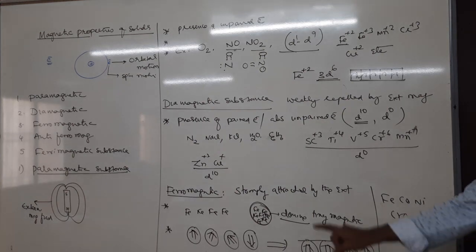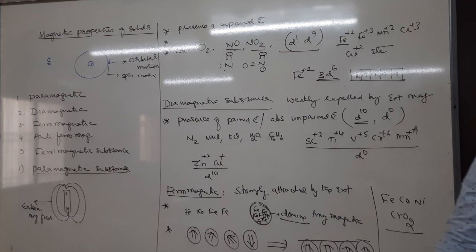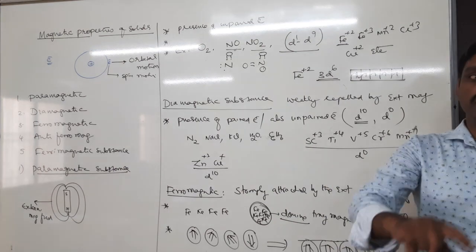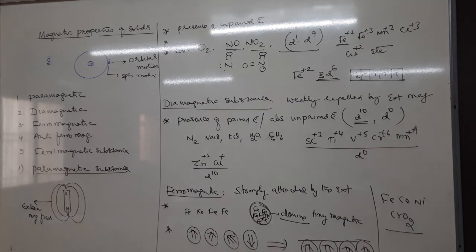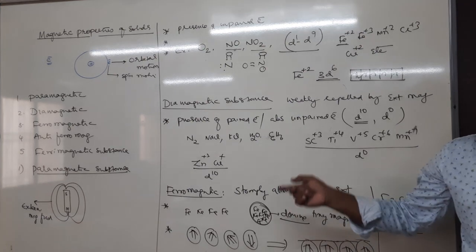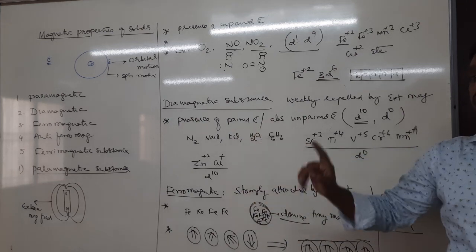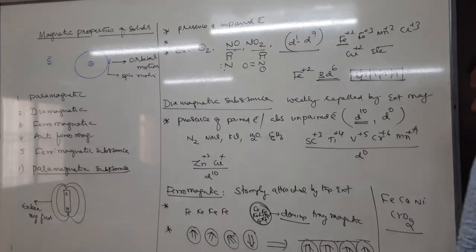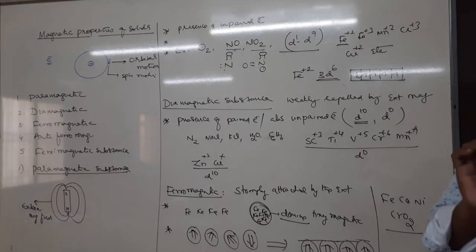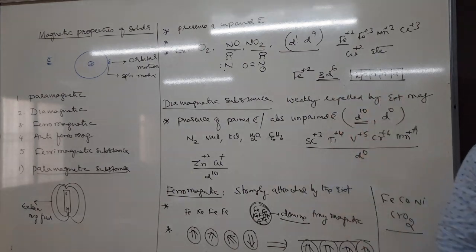Ferromagnetism is an extreme form of paramagnetism, right? But ferromagnetic substances do not lose their magnetic property even in the absence of a field; it is a permanent magnet, not temporary. Next, ferromagnetism is due to the presence of domains, not due to unpaired electrons. Right, what is a domain?